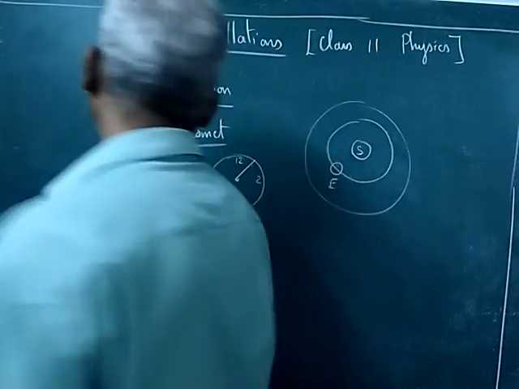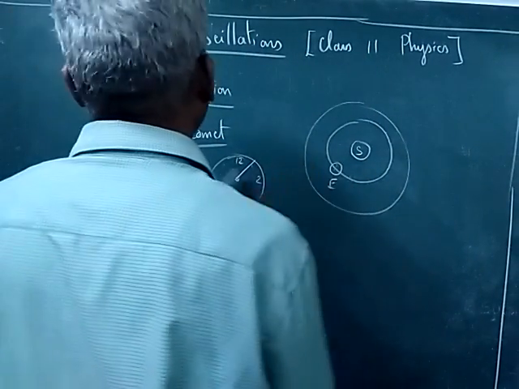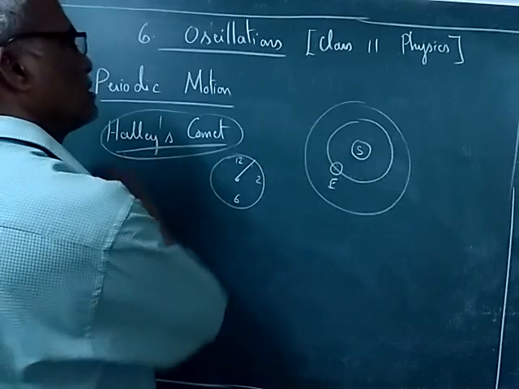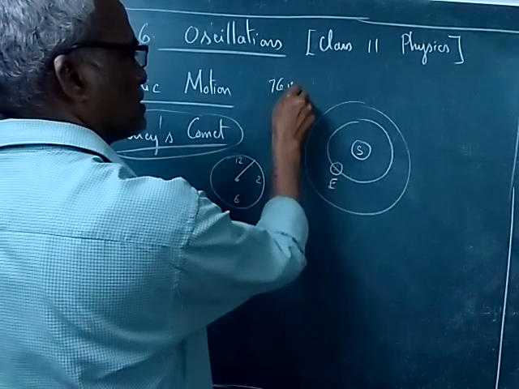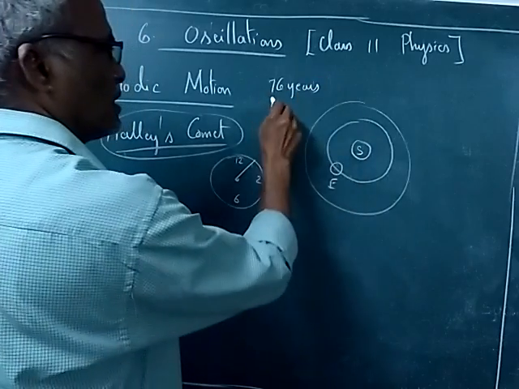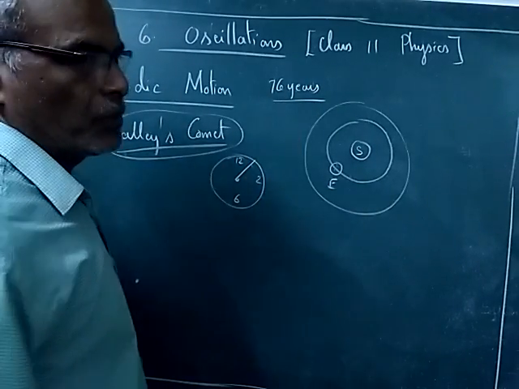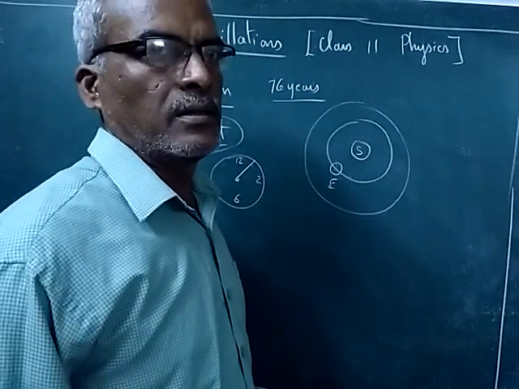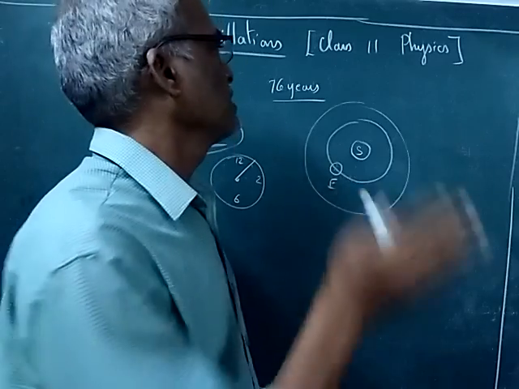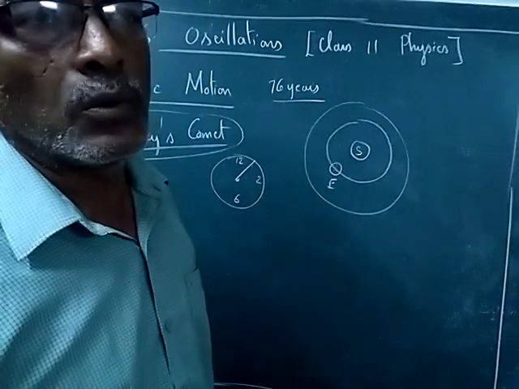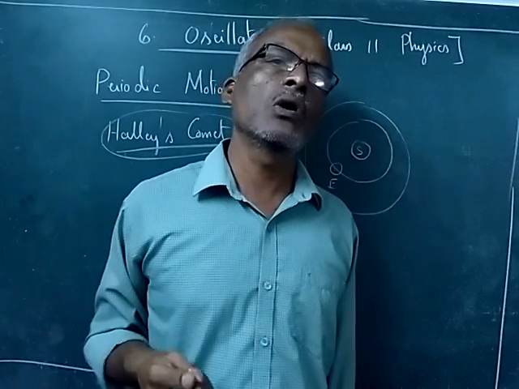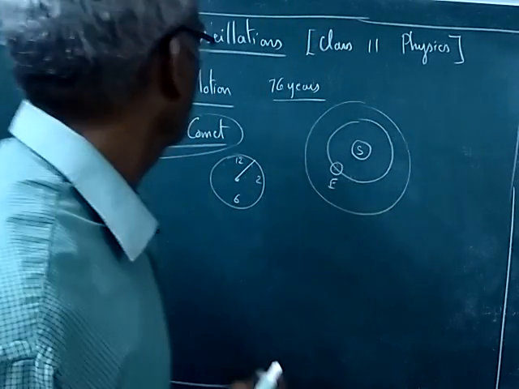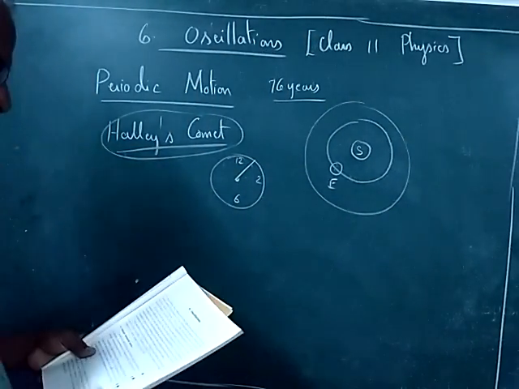So when you view from the earth, Halley's comet will appear once in 76 years. That is, if you have viewed it today, then after 76 years only can you view Halley's comet once again. So these are all examples of periodic motion.